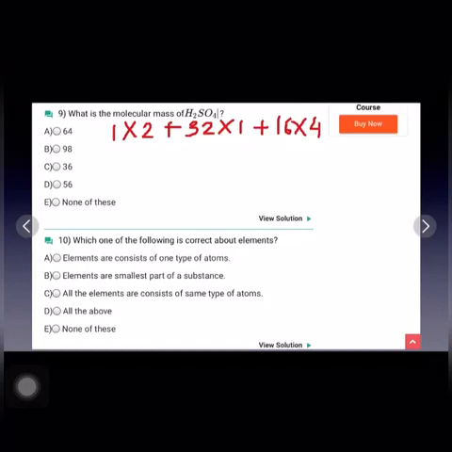Now solve it. 2 plus 32 plus 16 fours, so 16 fours is 64. Now add all these three. 64 plus 32 plus 2, we get 98. So the correct answer is B part. So the molecular mass of H2SO4 is 98.